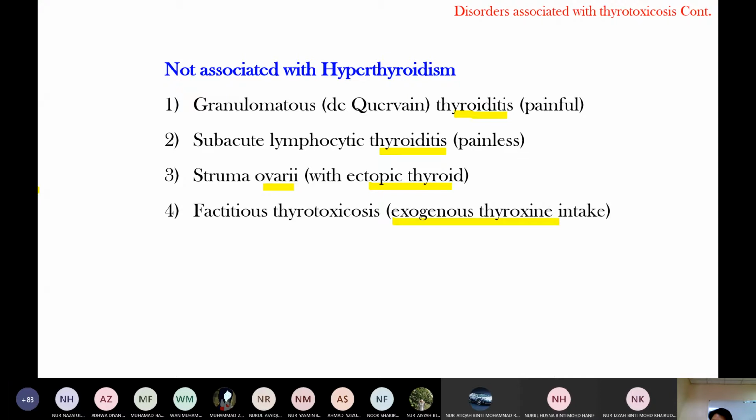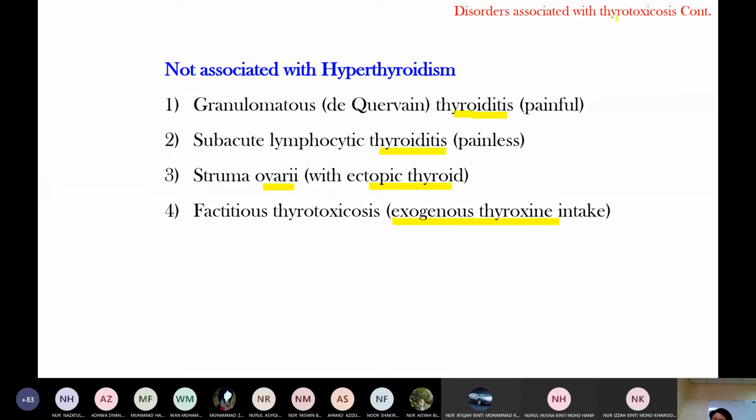So in the thyroid gland, there are follicles. When there is inflammation in the thyroid gland, then these follicles rupture. When they rupture, the thyroid hormone in the colloid is released into the circulation. Then it leads to increased thyroid hormone level.